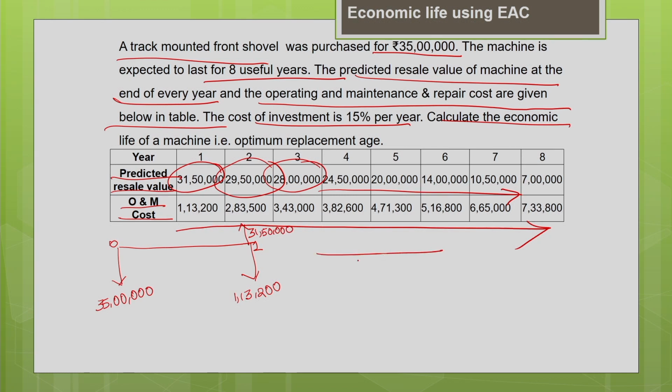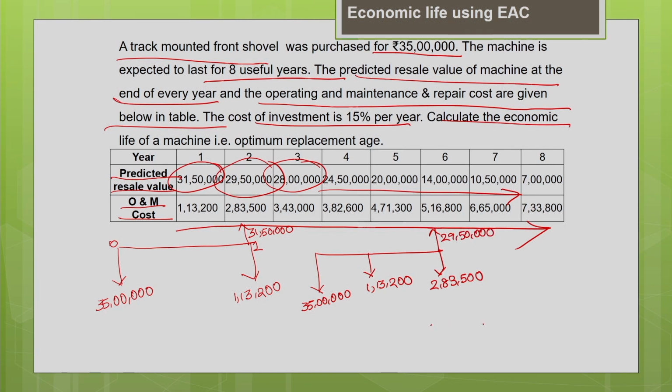Now, let us draw the similar cash flow diagram for year 2. The purchase price is 35 lakh, your operating and maintenance cost at the end of year 1 is 1 lakh 13,200, and at the end of year 2 it is 2 lakh 83,500. If I am going to replace my machine, if I sell the machine at the end of year 2, my resale value is 29 lakh 50,000.